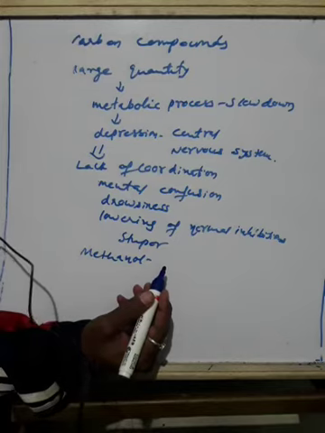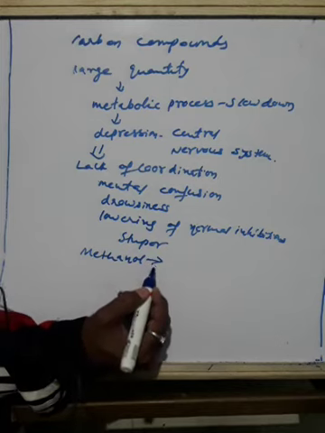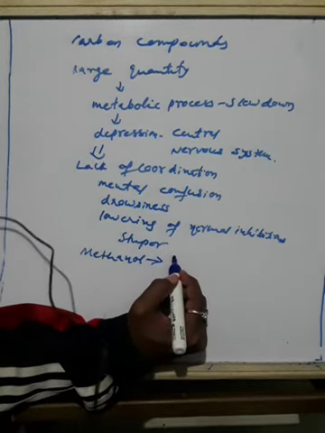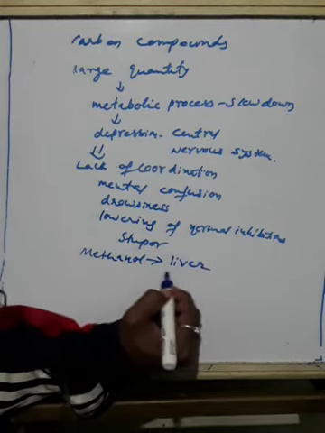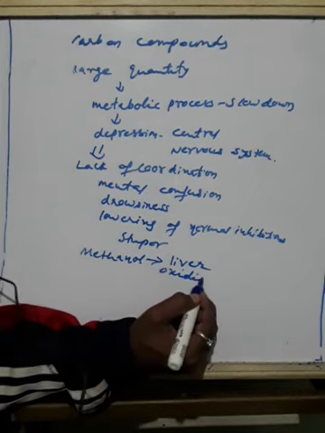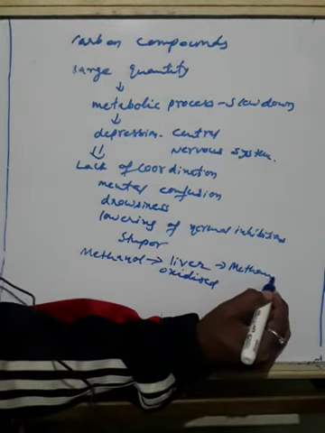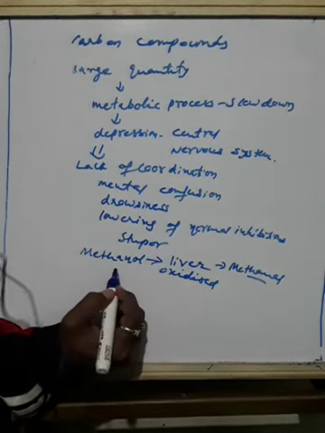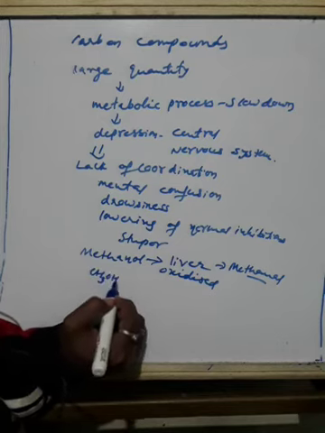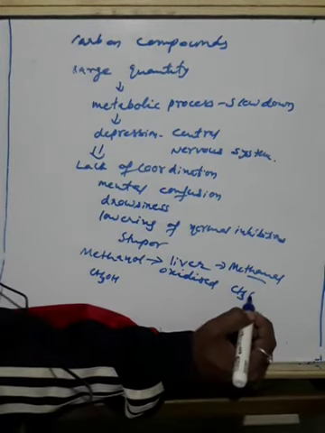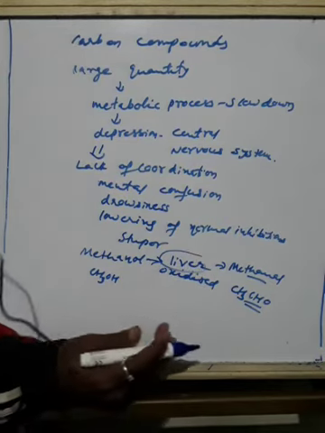When a person consumes methanol, it gets oxidized in the liver and becomes methanal, an aldehyde. CH3OH becomes CH3CHO. This is poisonous and affects the liver, leading to liver damage.